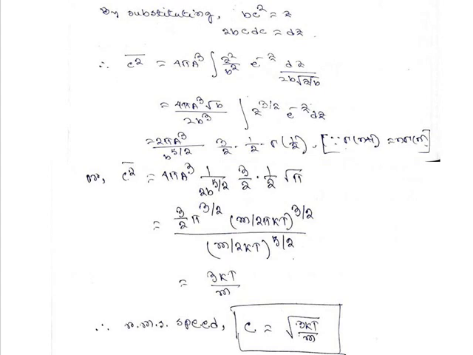That is, the root mean square speed is expressed as c equal to root over of 3kT by m.